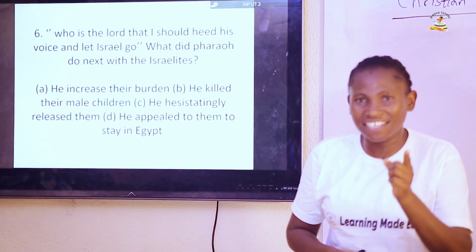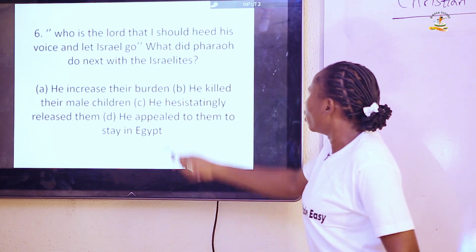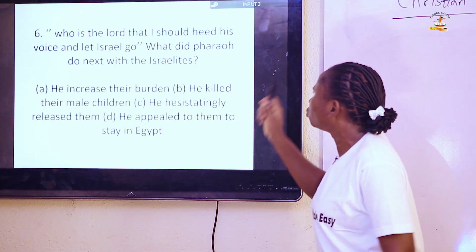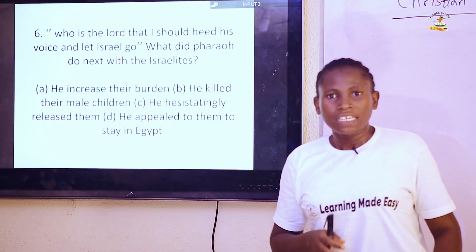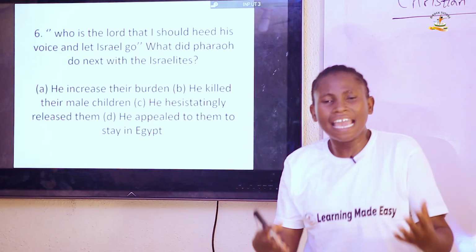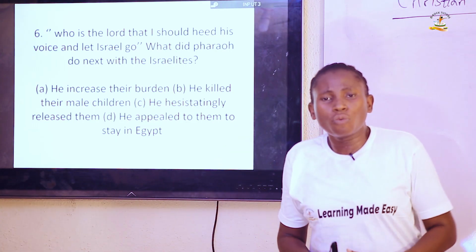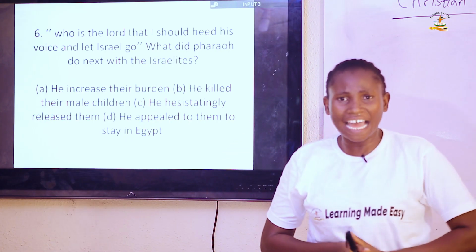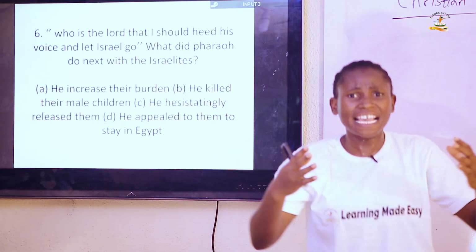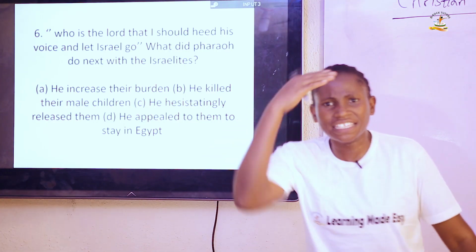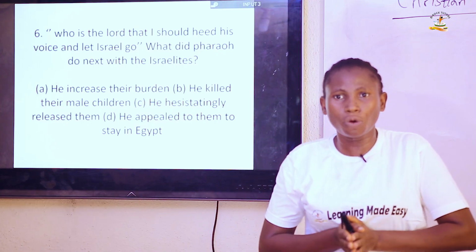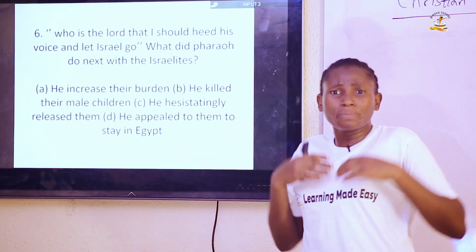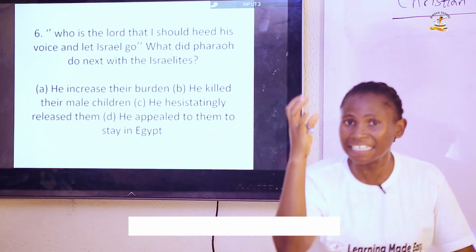Question 6 says, who is the Lord that I should heed his voice and let Israel go? What did Pharaoh do next with the Israelites? Now this happened when Moses came to Pharaoh to tell him what God had actually planned to do to the people of Israel who reside in the land of Egypt. And when they made this intention known to Pharaoh, he insisted that he would not let the Israelites go. And he said, these people are idle. That is why you were able to come to me for a release. And he increased their burden.